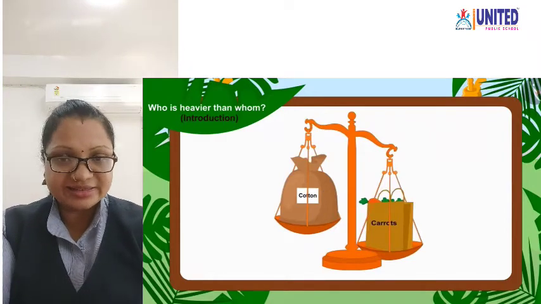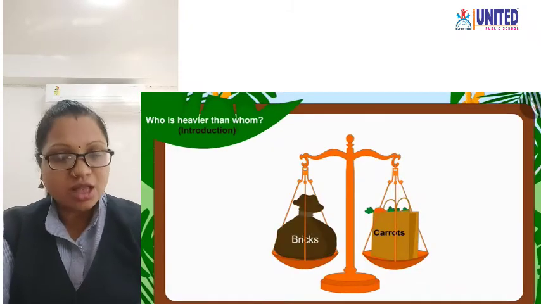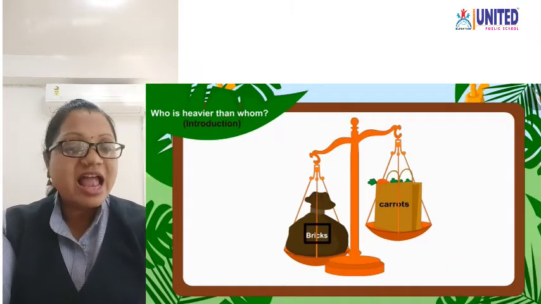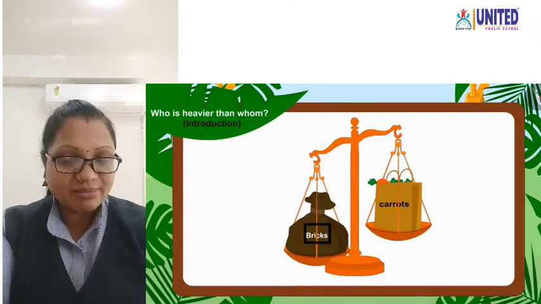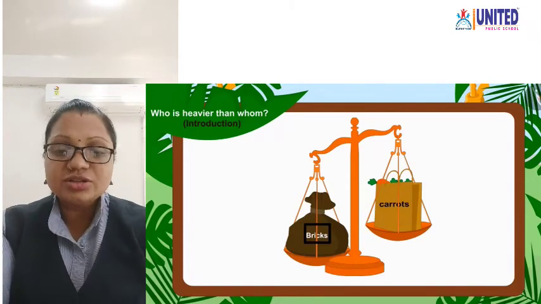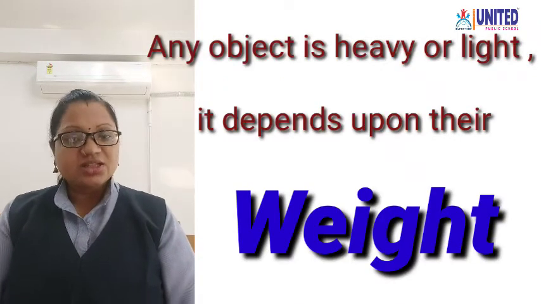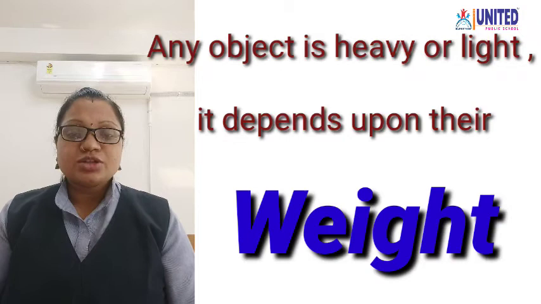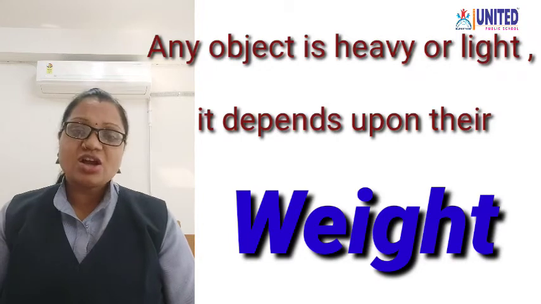Okay, let's see the next example. I have a sack of bricks and a bag of carrots. Now tell me, which has more weight? Yes, the sack of bricks has more weight than the bag of carrots. That means by using this weighing balance, you can measure the weight of objects. Okay. So students, today we saw whether an object is heavy or lighter in terms of its weight. So weight is the term by which we can measure whether an object is heavy or light.